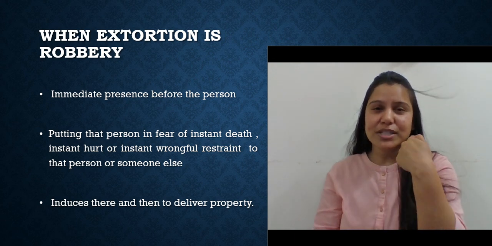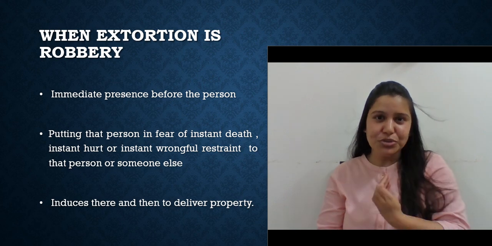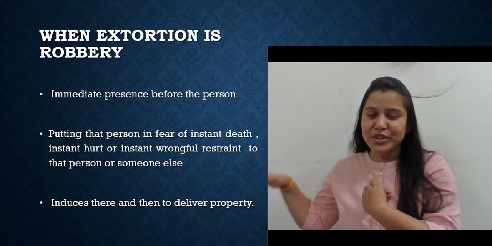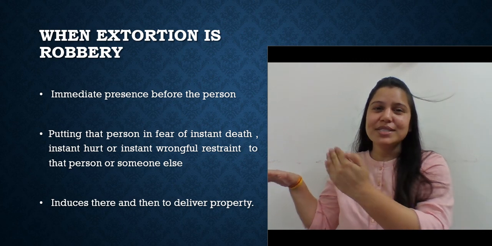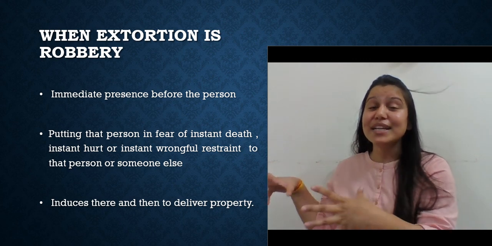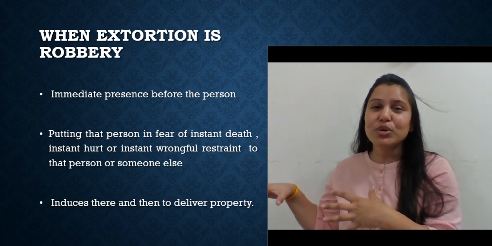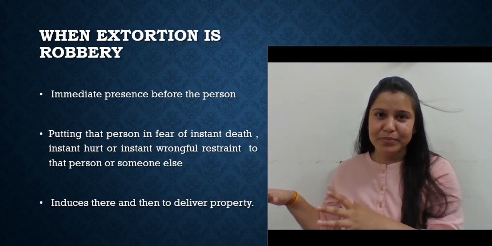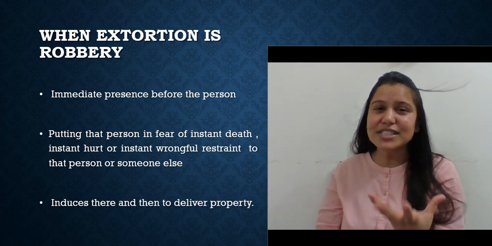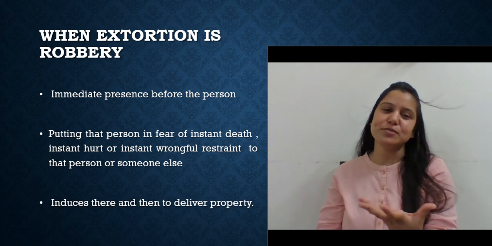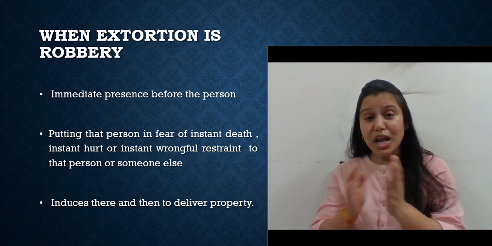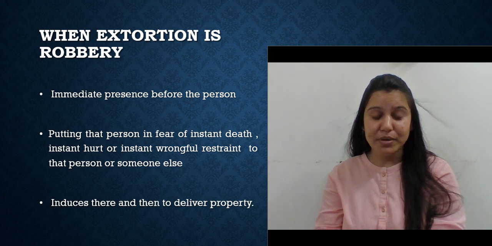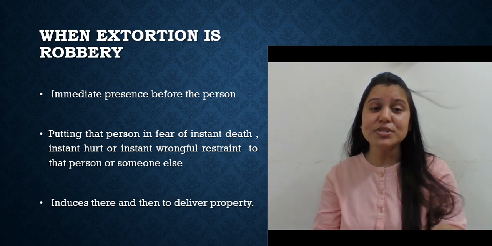If I give the XYZ person as an example, then the XYZ person has to be present here in this room. Because immediate presence has to be there, and the fear of instant death or hurt or wrongful restraint has to be there. So that term instant is very important, and the presence before the person. And he also asks that you sign this very paper now. As we can see, the third element induces delivery of the property there and then.